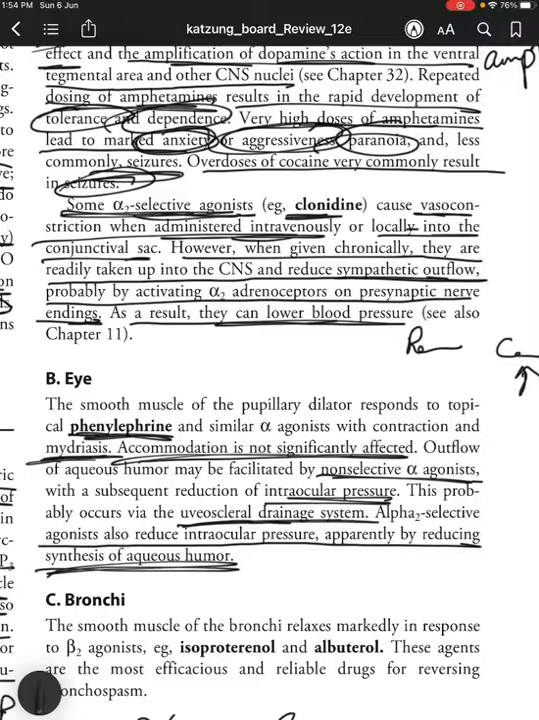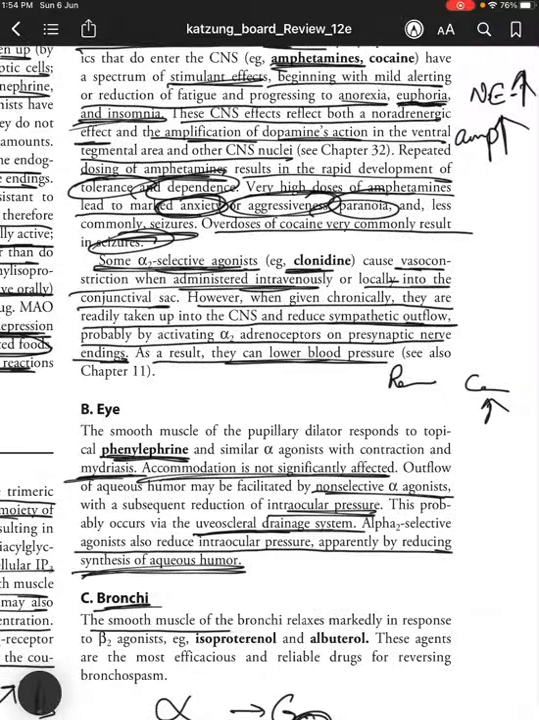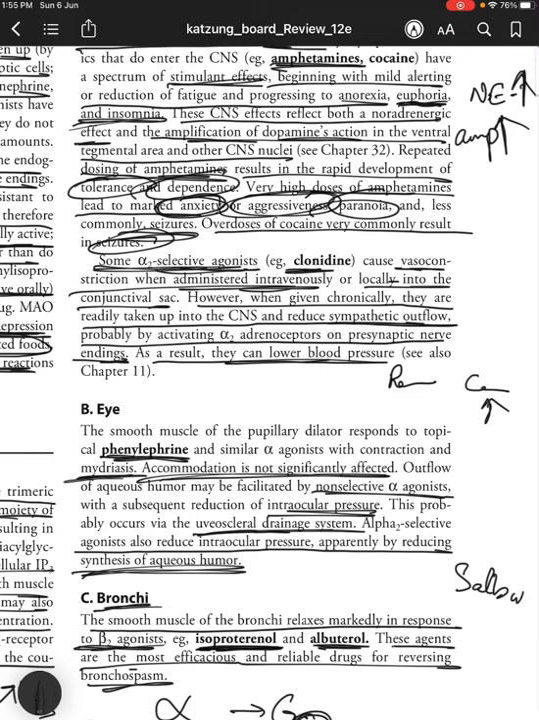Coming to the bronchi, the smooth muscle of the bronchi relaxes markedly in response to beta 2 agonists such as isoproterenol and albuterol. These agents are the most efficacious and reliable drugs for reversing bronchospasm. So you use salbutamol, right, for asthma. Albuterol.